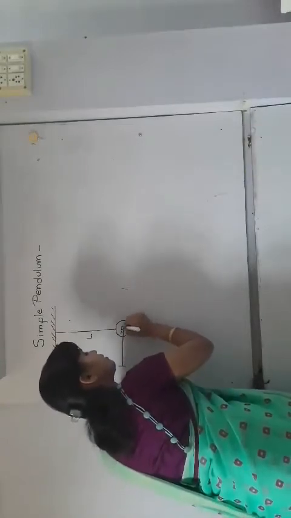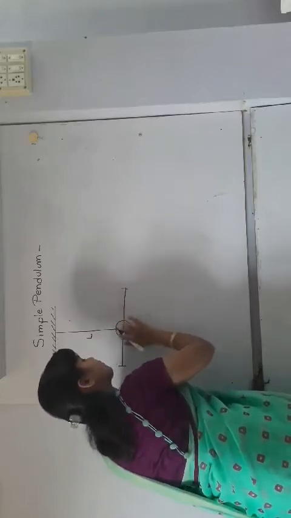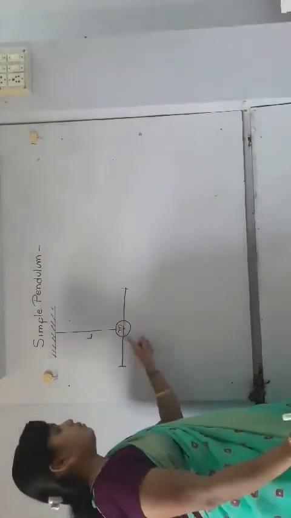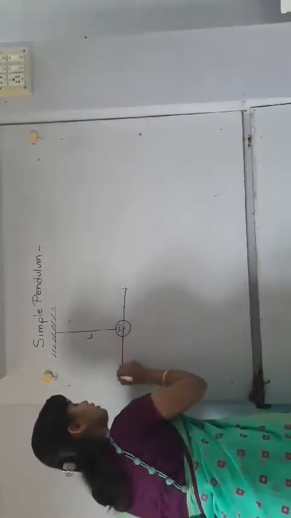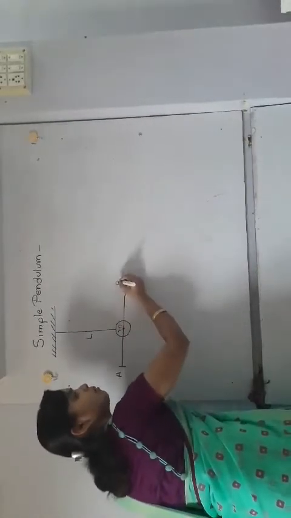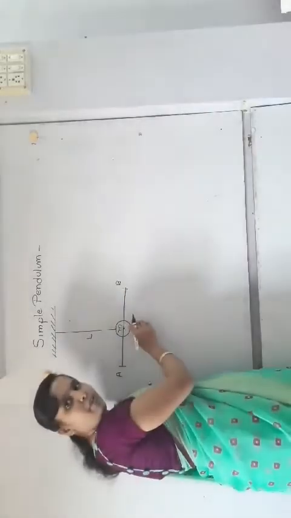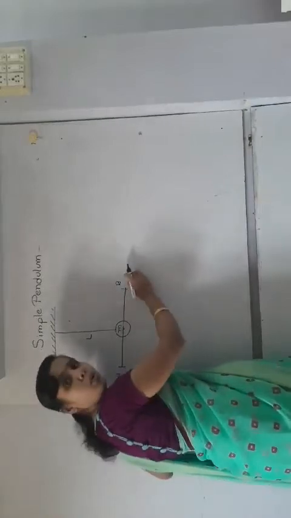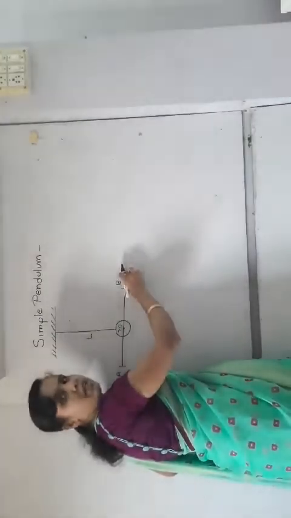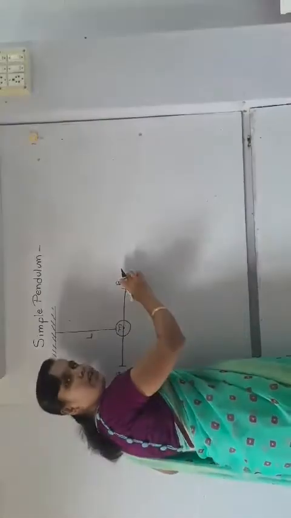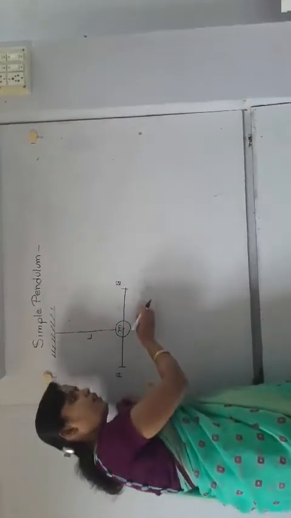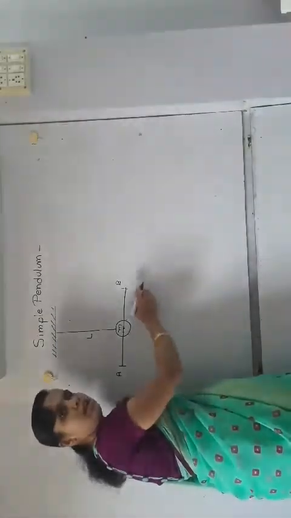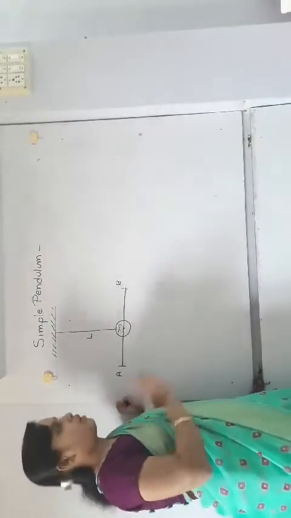This is the mean position, suppose this is O, this is A and this is B. When you apply the force, the body moves from O to B. Here you release the force. When you release the force, the ball will return to the position O, then A, then O, and this is called one complete oscillation.